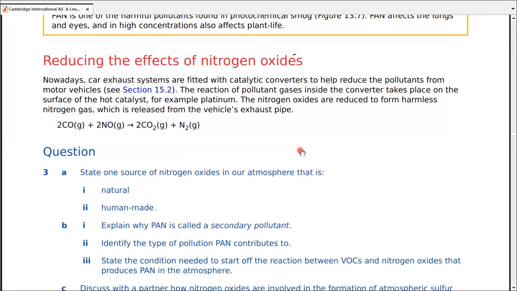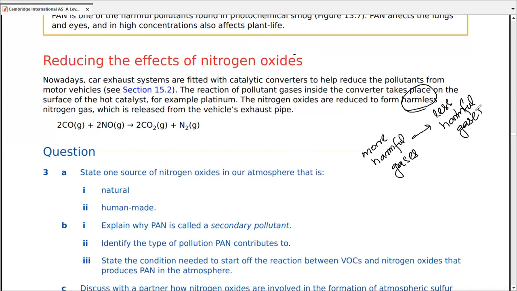To reduce the effect of nitrogen oxide, car exhaust systems are now fitted with catalytic converters. It actually helps to reduce the pollutants. The functioning of catalytic converters was defined back in IGCSE, and I love those lines. Those lines are very good, that they actually convert more harmful gases to less harmful ones, or we can say harmless ones, since it's also mentioned over here. So that's the way it works.